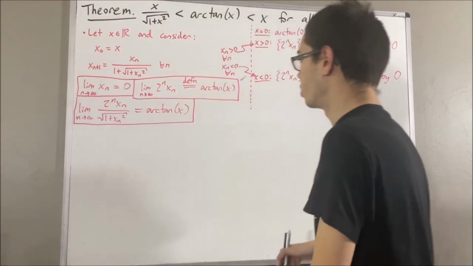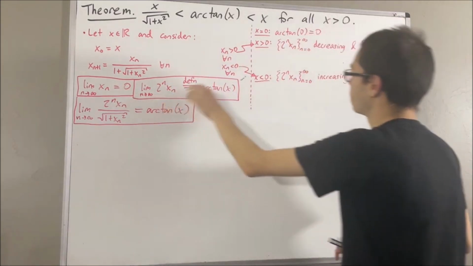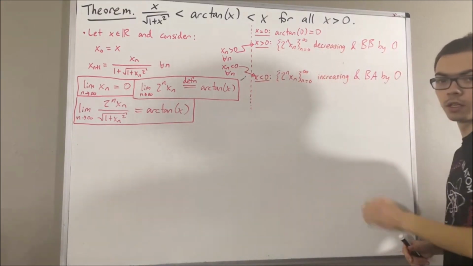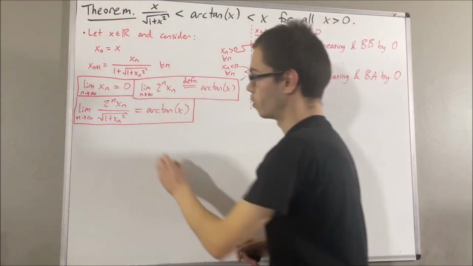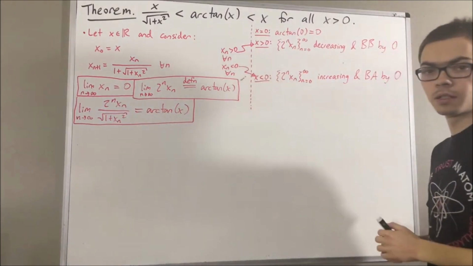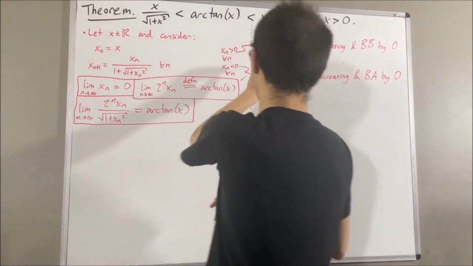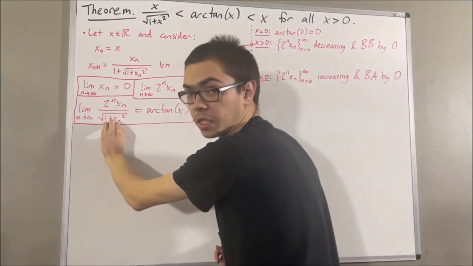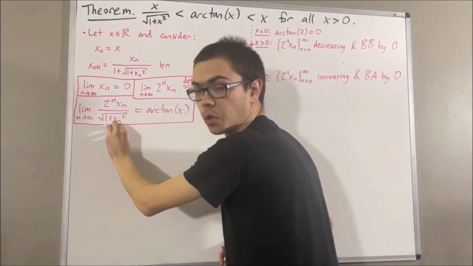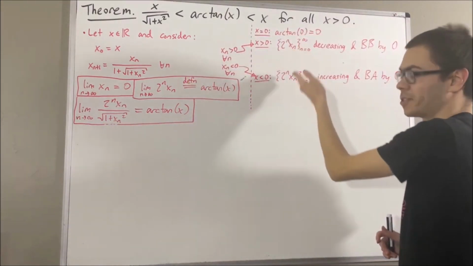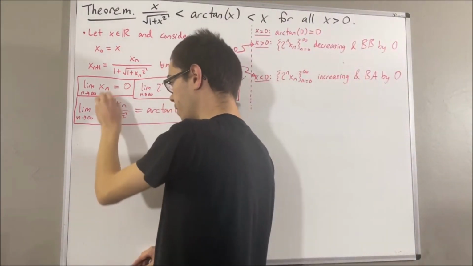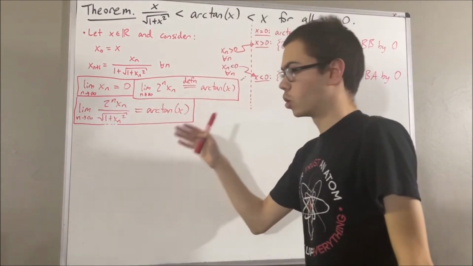Now remember, we saw that in the sequence 2 to the n x_n, depending on what x is, the sequence will exhibit different behavior. The same thing is also going to be true for this sequence, right? This sequence will exhibit different behavior depending on what x is. The claim is, if x is greater than 0, then this sequence is an increasing sequence. And if x is less than 0, then this sequence is a decreasing sequence. So it's going to exhibit opposite behavior as 2 to the n x_n. And to prove the behavior of this sequence, the following fact will be useful.